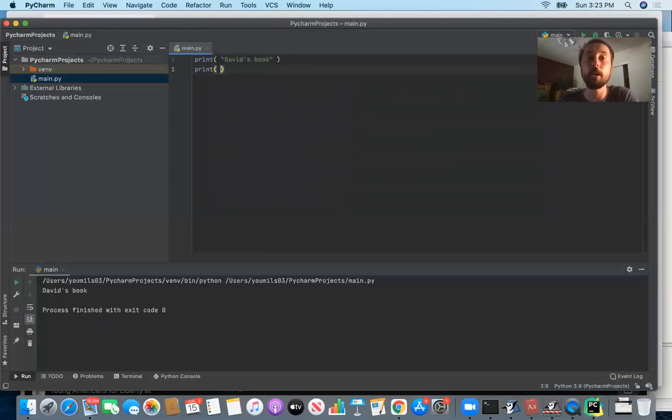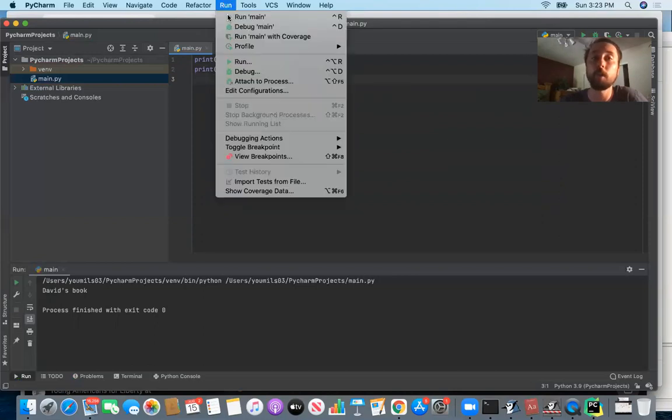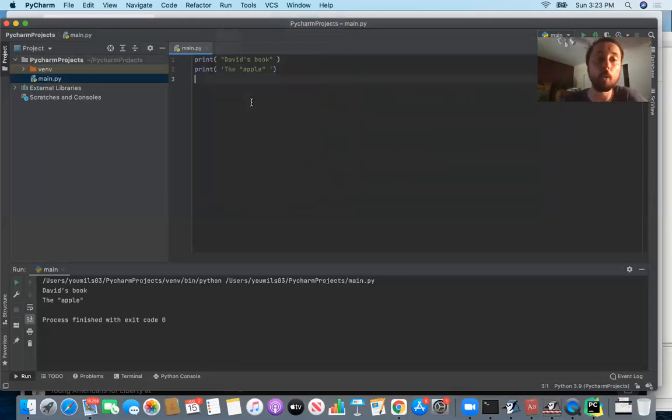And similarly, what if you started with single quotes? What if you said, quote unquote, the apple, right? Then this would not be an issue either. If you start the sentence with single quotes and end it with single quotes, then it's okay to have double quotes within. But the issue would be if you combined those sets of quotations.